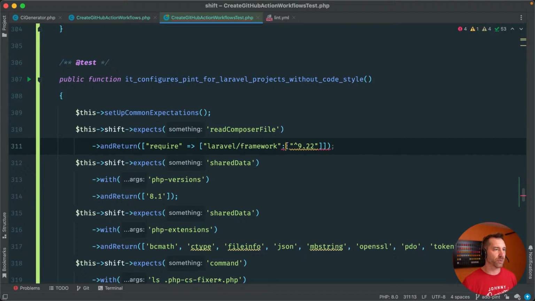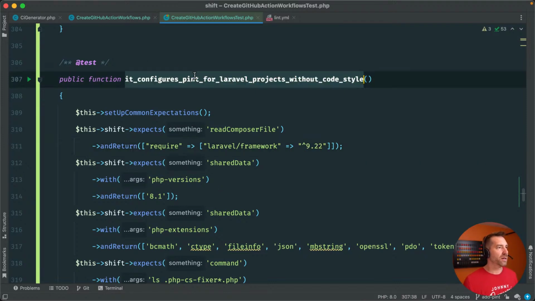Oh, sorry, I was writing JSON there. It really doesn't matter what version of framework you are, because pint is actually a standalone thing. It's not necessarily directly dependent upon the Laravel framework. So theoretically, you could run pint against a 6.0 or even a 5.0 project. So this number here is kind of irrelevant.